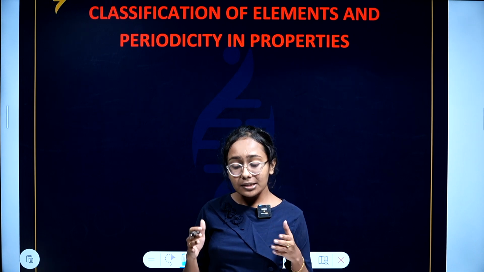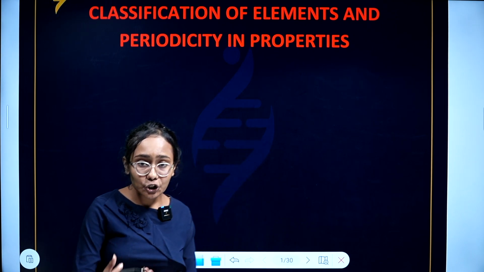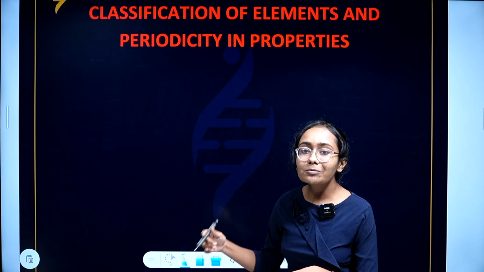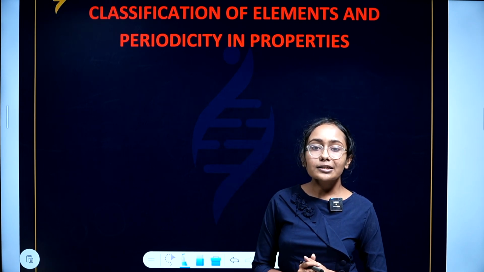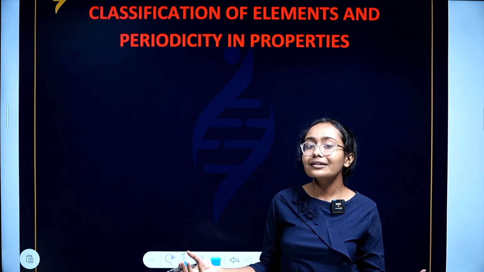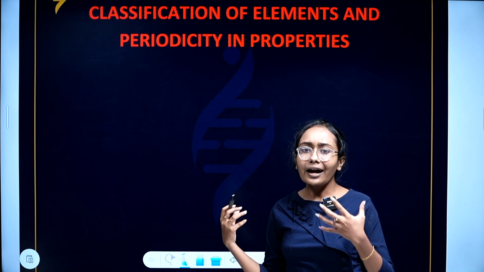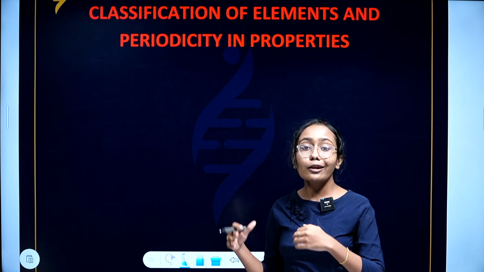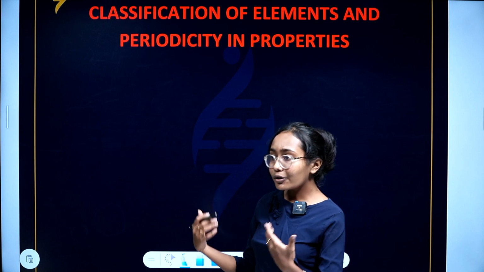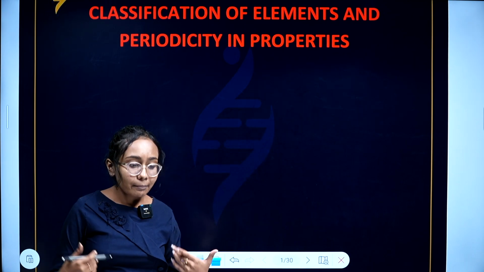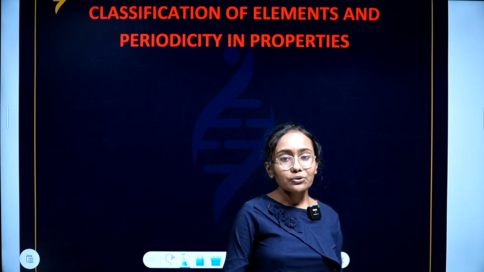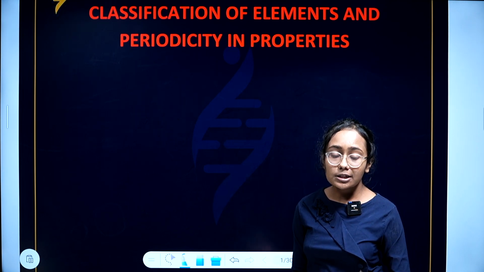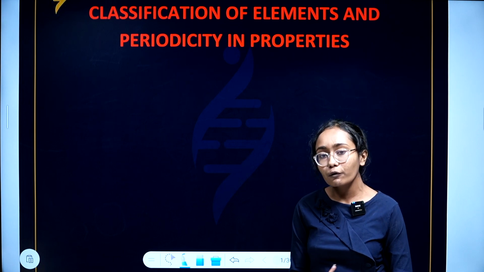But at this point of life, when I teach you chemistry and you guys are in class 11, to know more about the periodic table and the elements in it, to know the history of the periodic table, you should know that the periodic table is not just a multicolored table. Behind just a table, there is lots of work by lots of scientists, a lot of inventions, a lot of research. That paved the way to the present form of the periodic table which we use in chemistry, that is the long form of the periodic table.